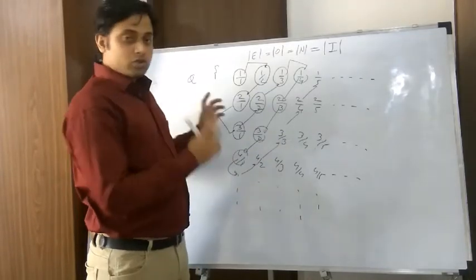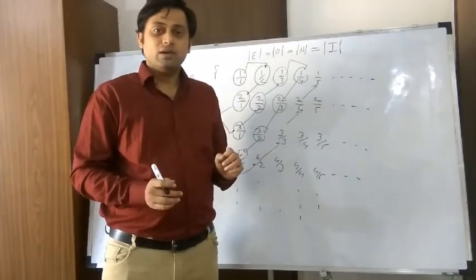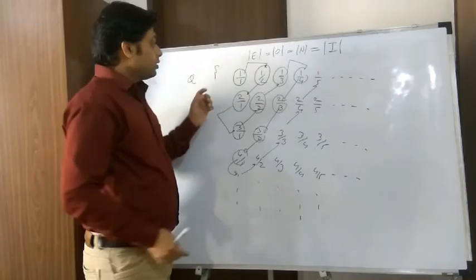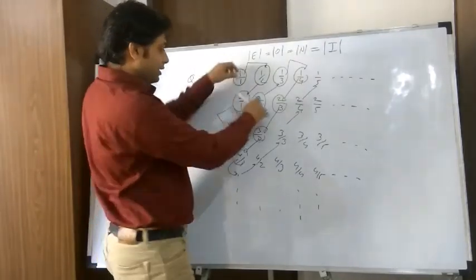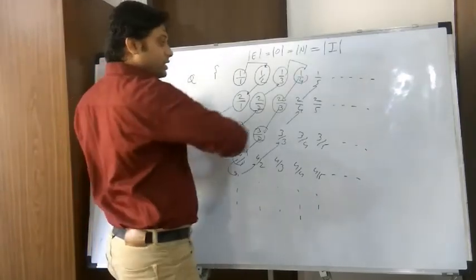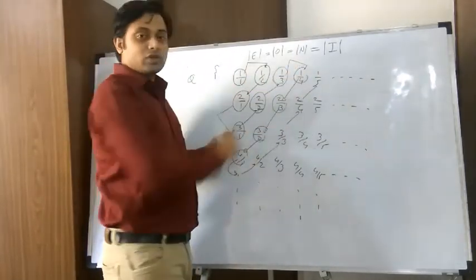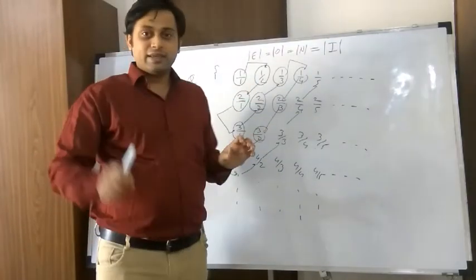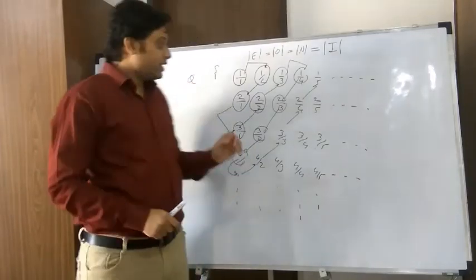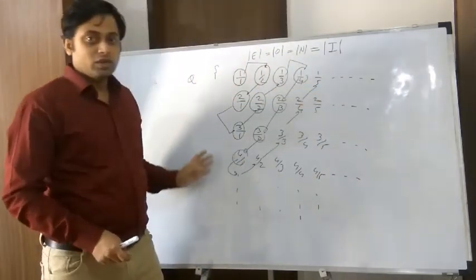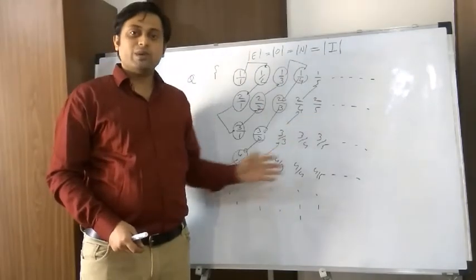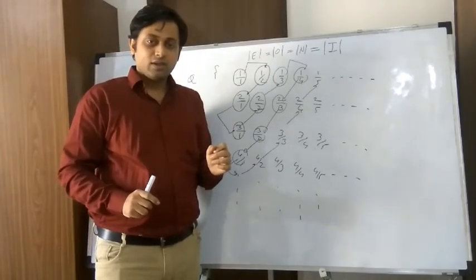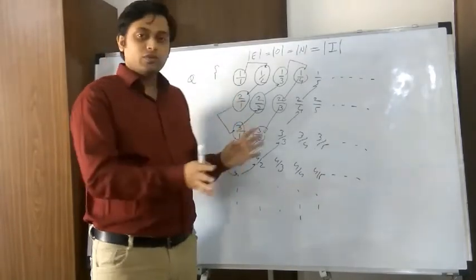So again, I have this kind of mapping. So now if you say that these are on a string, and all these numbers are placed on the string, and then if I unroll it, I have a straight string with this sequence of rational numbers. So finding a mapping between the elements of one set and the natural number set is actually making them stand in a queue. You make the elements of one set stand in a queue somehow, and if you have a queue, you can assign the queue number to that element. So if somehow you make them stand in the queue, which means you have a mapping.